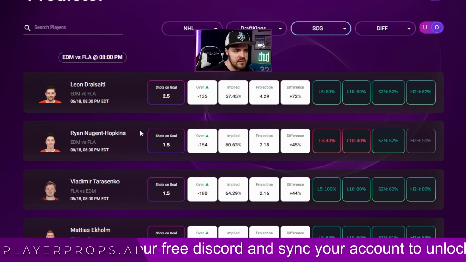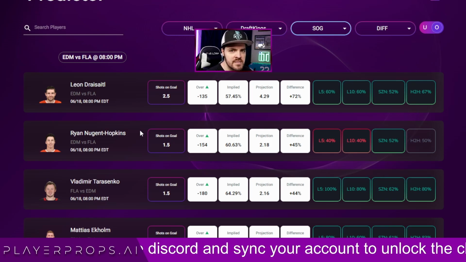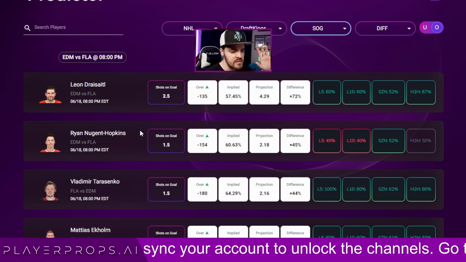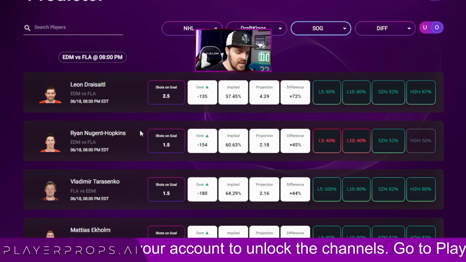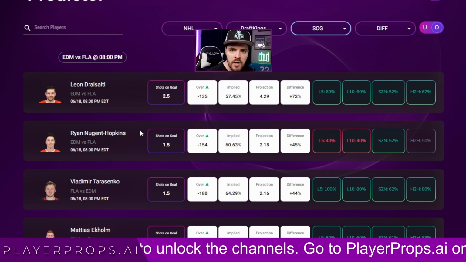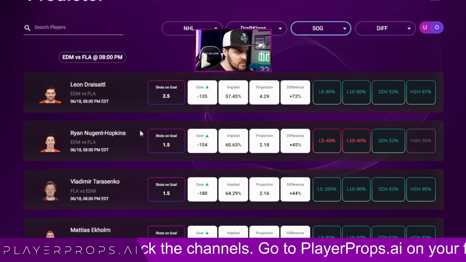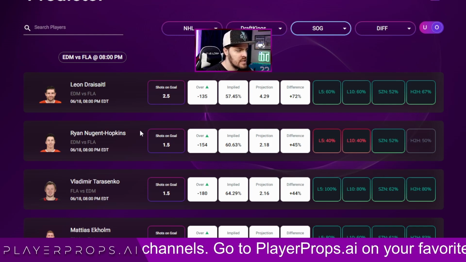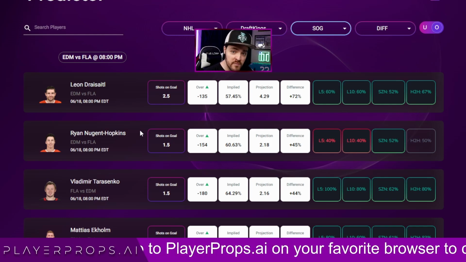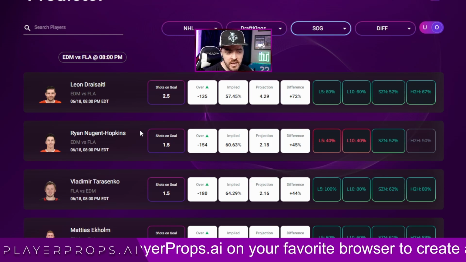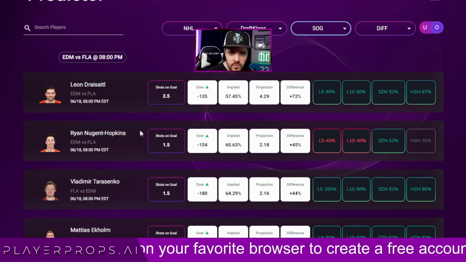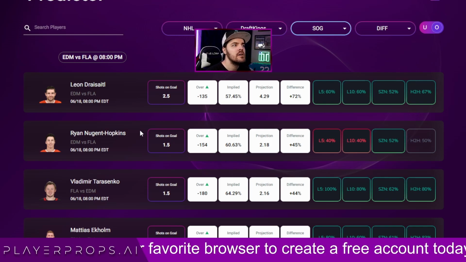I understand the mindset of why somebody went to that, but you have to understand that if the line is 25.5 points and the AI is saying he's going to get 23, what is the AI telling you? It's telling you that that player is going to underperform. So that's how you need to use this data. You're simply looking at the projection, looking at the line. Is the AI saying they're going to overperform, which means the projection is higher than the line, or they're going to underperform, which means the projection is lower than the line? If they're going to underperform, why would you do any prop going over?